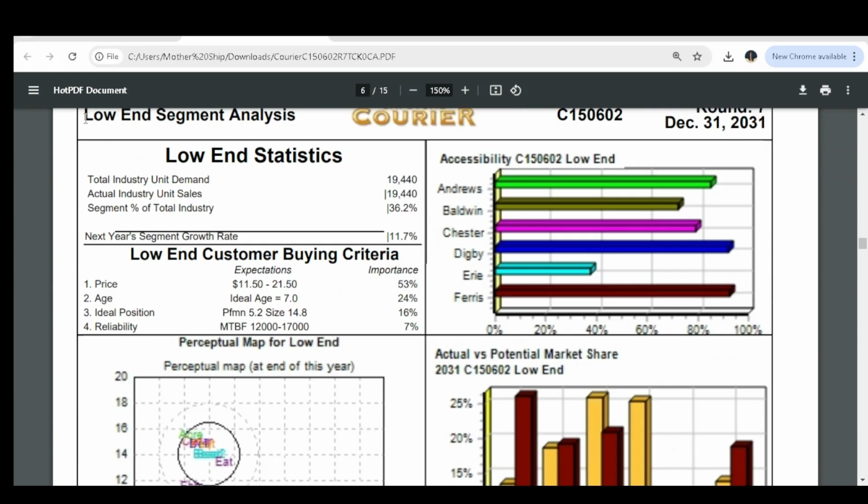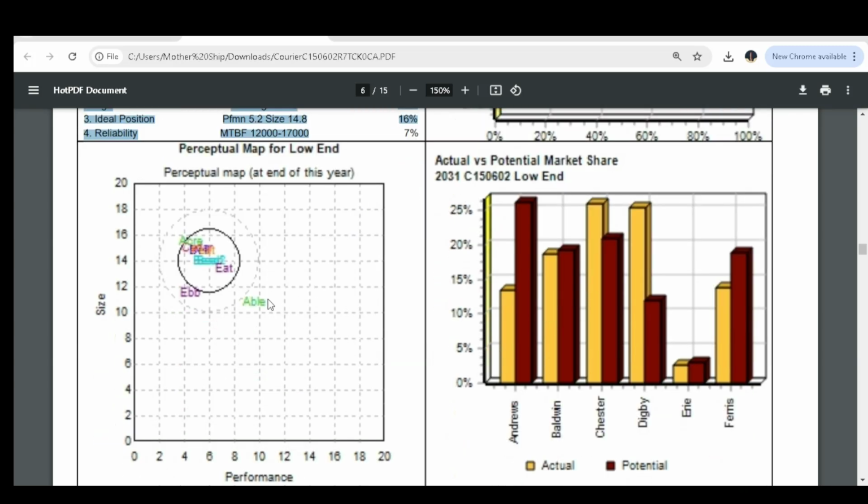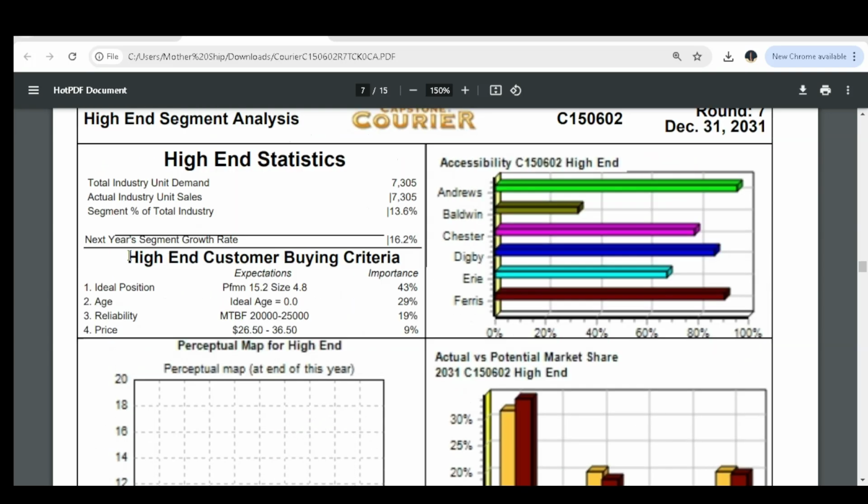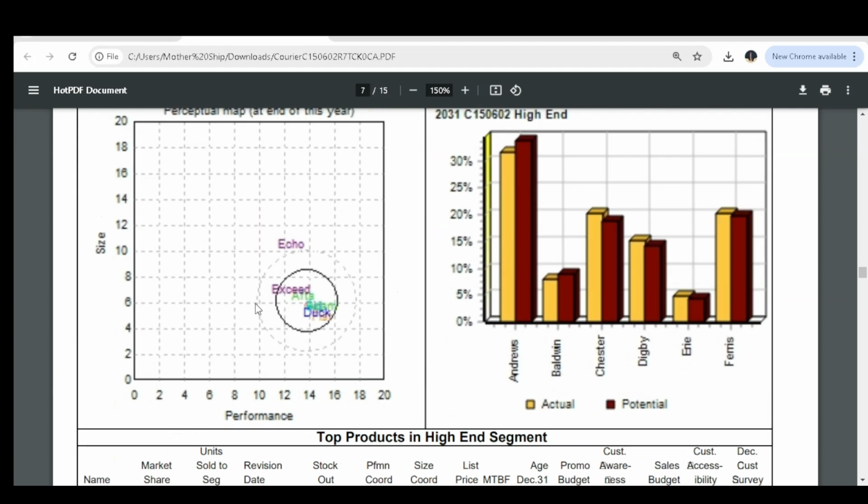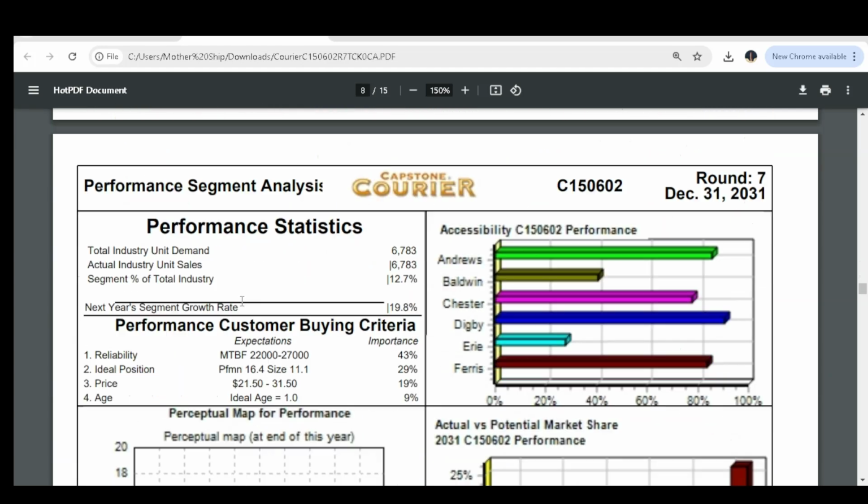And to the next, which is the low-end segment, here you can see that they need a price of 11 to 21.50, ideal age of 7.0, performance of 5.2, and a size of 14.8, MTBF 12,000 to 17,000. For the high-end segment here, they expect an ideal positioning of performance 15.2 and size 14.8, age of 0.0, MTBF 20,000 to 25,000, price 26.5 to 36.5.